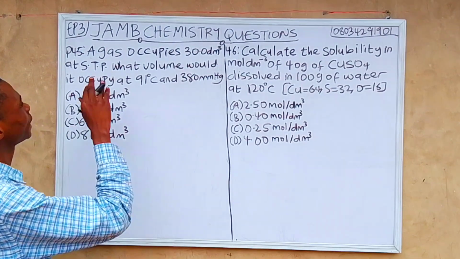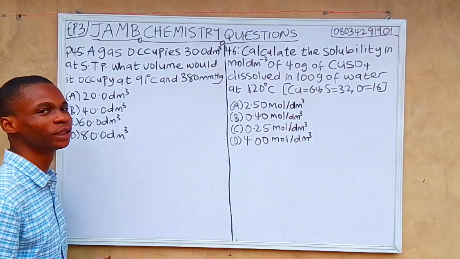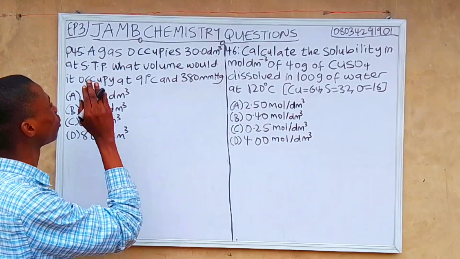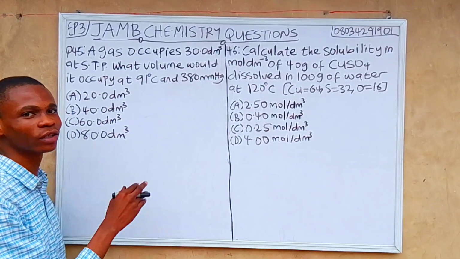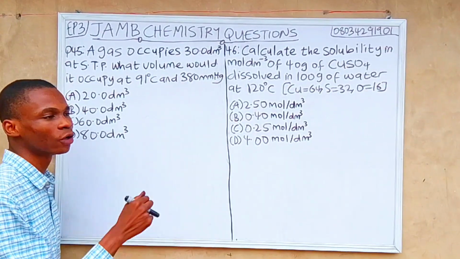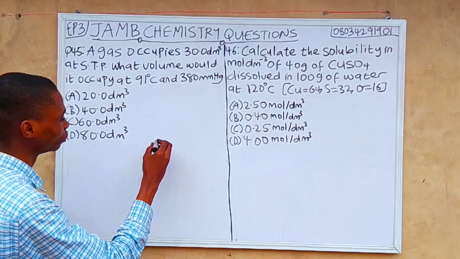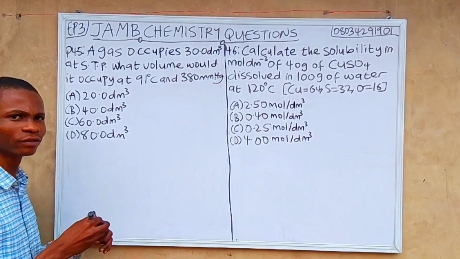Question 45. A gas occupies 30.0 dm³ at STP. What volume would it occupy at 91 degrees Celsius and 380 mmHg? So it's a general gas question, and the first thing to do is to write out our givens.